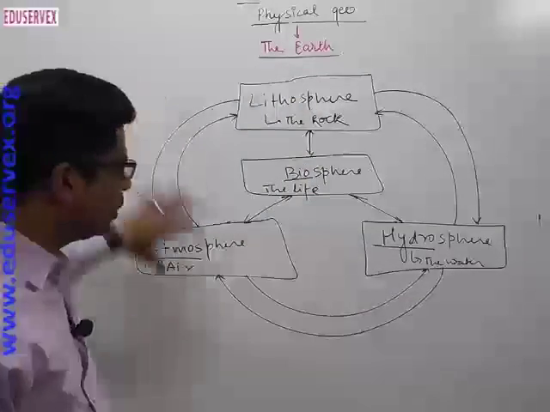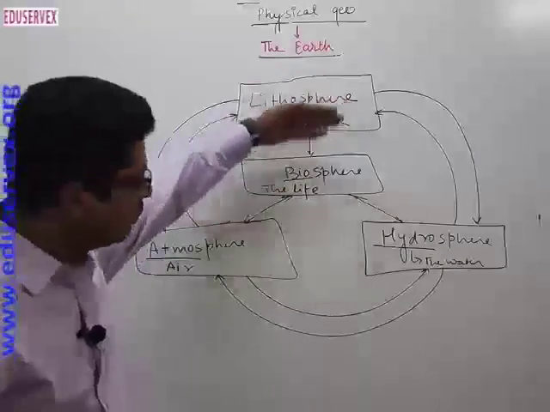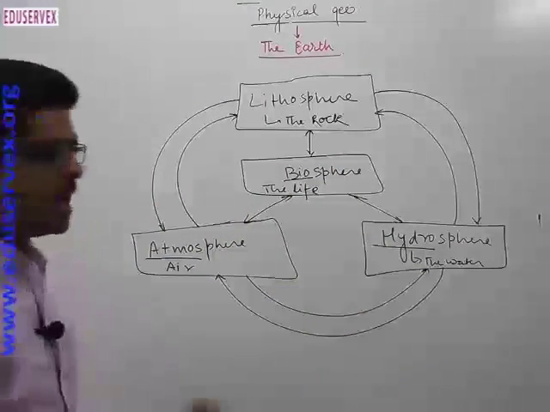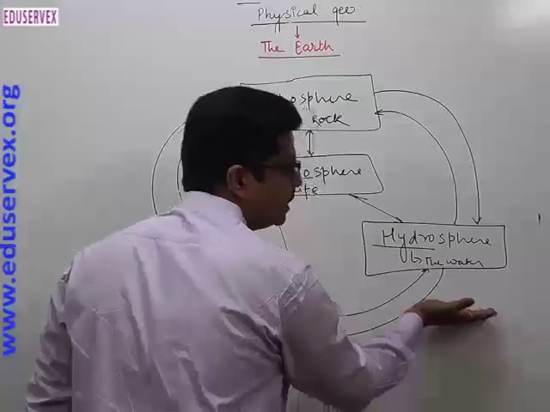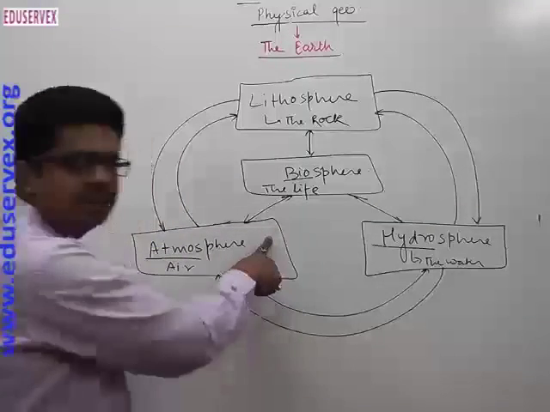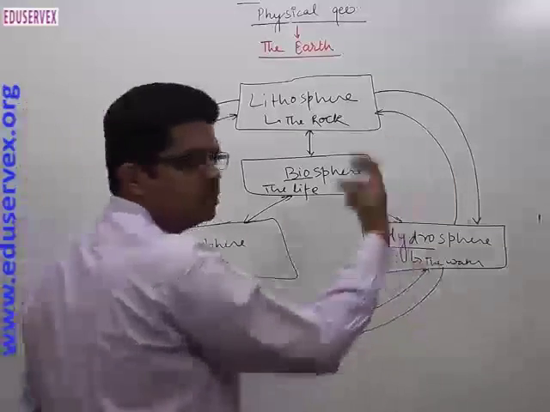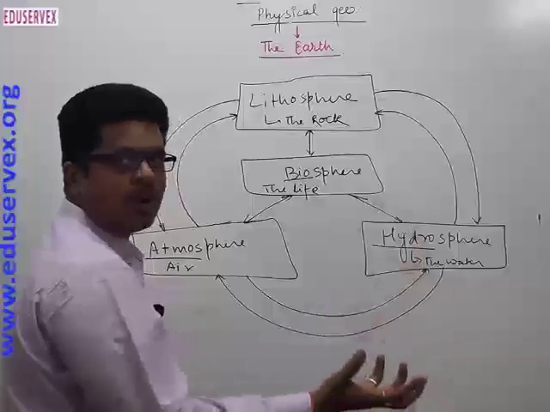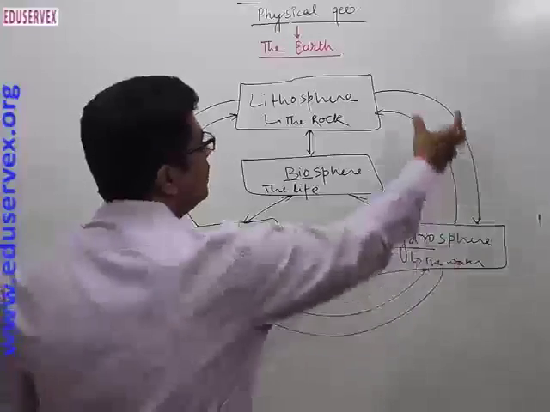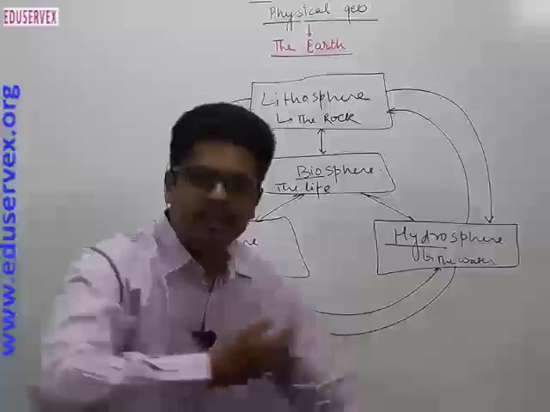In this way, these four spheres on the earth interact with each other and transfer mass and energy from one form to another form. Suppose there is evaporation in a water body. When evaporation occurs, a lot of water vapor moves into the atmosphere. What happens there? When height increases, the temperature drops and condensation starts. Due to condensation, which is the opposite process of evaporation, clouds form and precipitation starts, and the precipitation goes through the lithosphere and moves again into the hydrosphere.